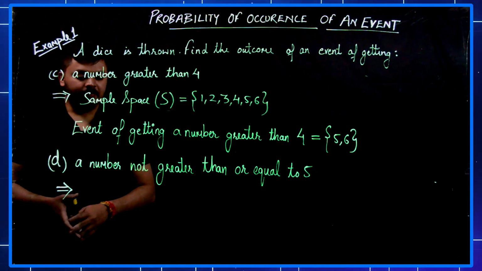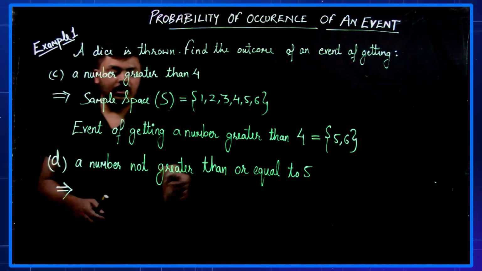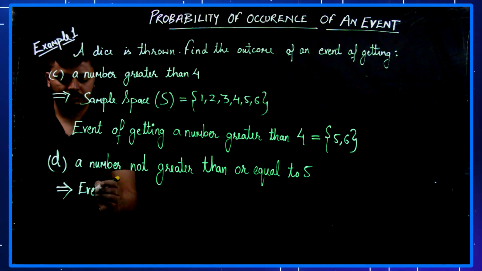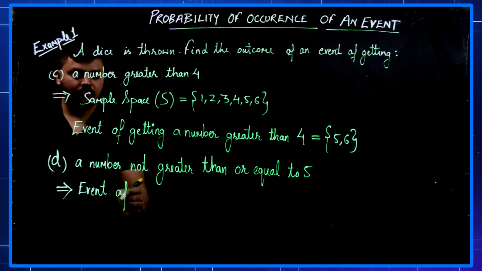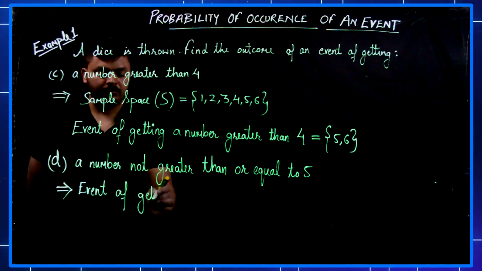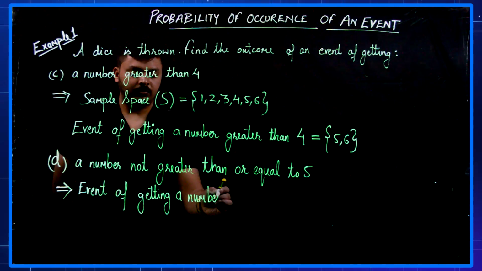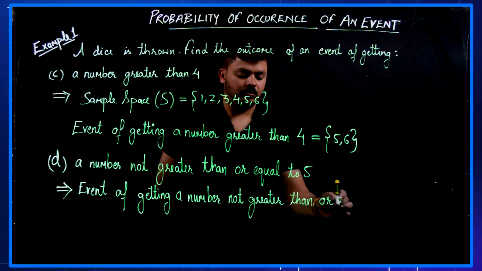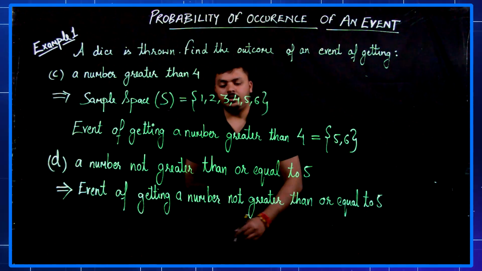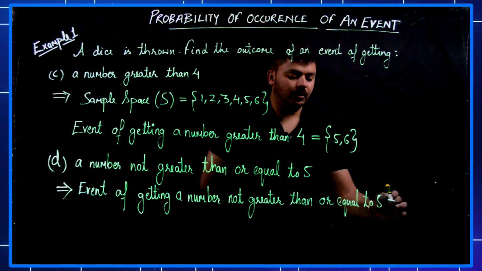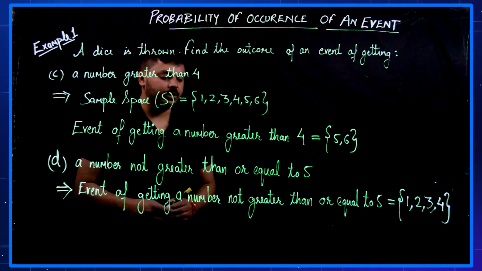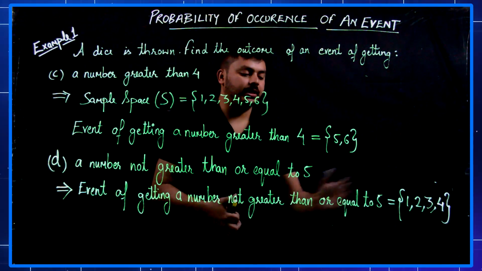Now let's see part D. The outcome of an event of getting a number not greater than or equal to 5. So the event of getting a number not greater than or equal to 5 equals 1, 2, 3, 4. So this is the event of getting a number not greater than or equal to 5.